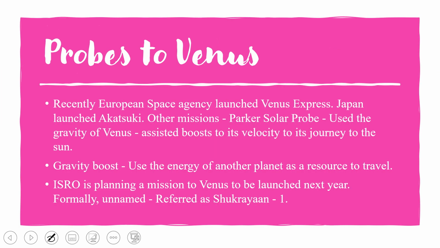What steps have been taken by different countries, or what research is going on at Venus? Recently the European Space Agency launched Venus Express. Remember this for the current affairs topic with government exams. Then Japan launched Akatsuki, and there are other missions, like the Parker Solar Probe. It is an important one, where they used the gravity of Venus to reach the sun. This is something called a gravity boost.